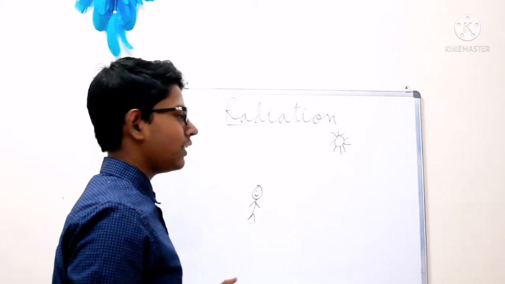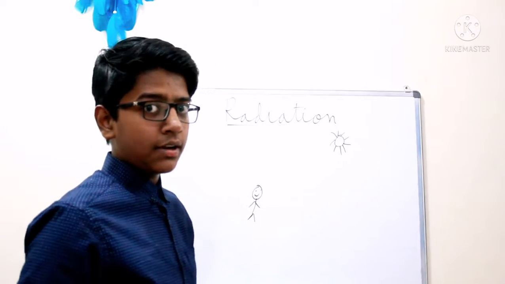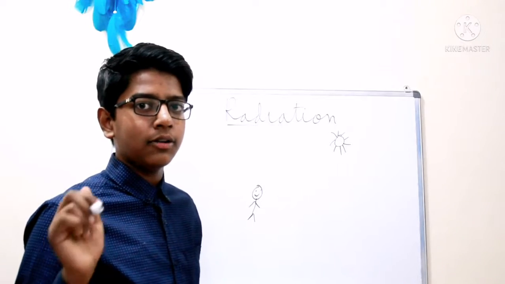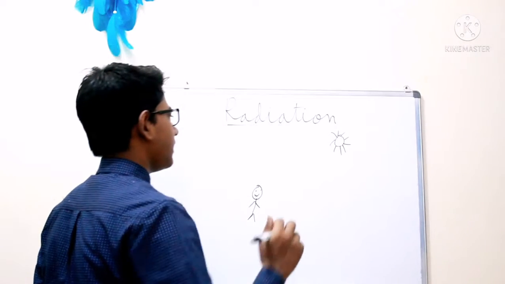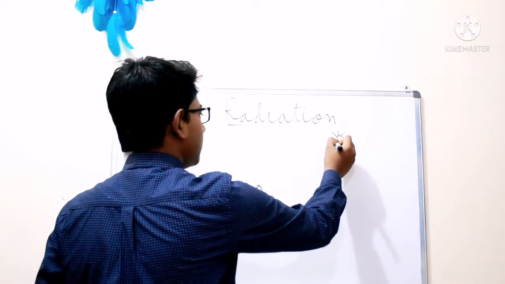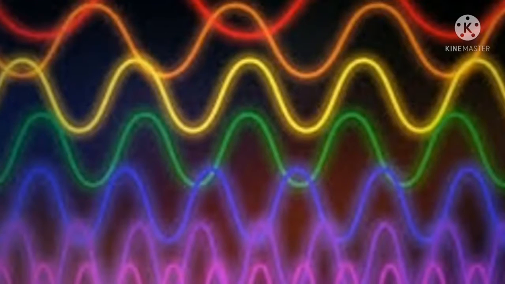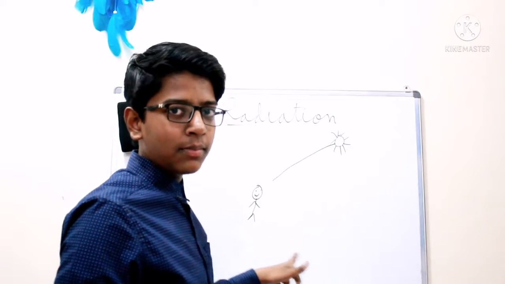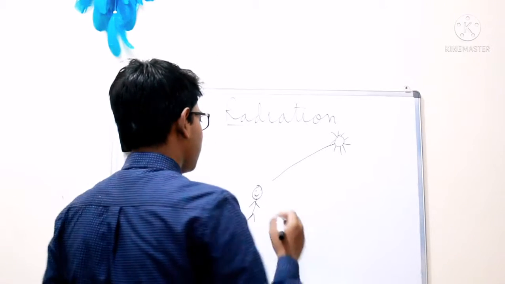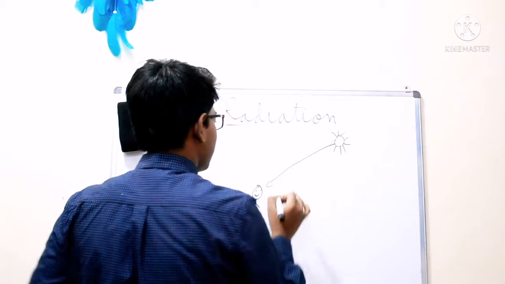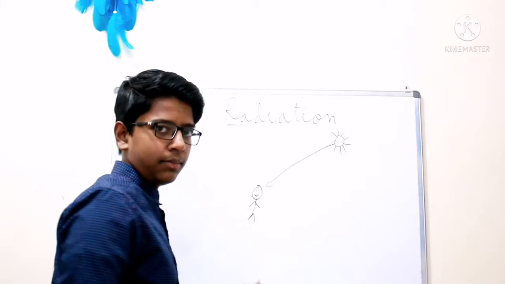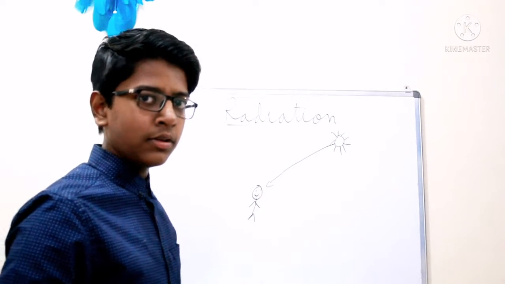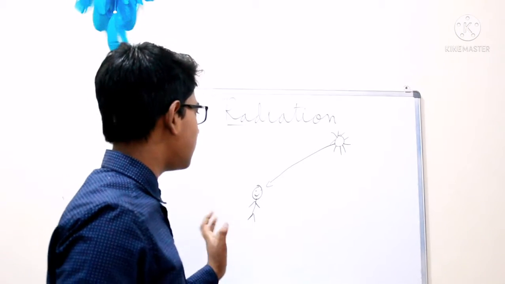Look, you have heard about waves, right? Not river waves, but you have heard about sun waves. So what happens here is the radiation takes place in the form of waves. Now the heat from the sun transfers to this man in the form of radiation, in the form of waves. The heat transfers to the man, and now this man feels warm. So you got to know about radiation.